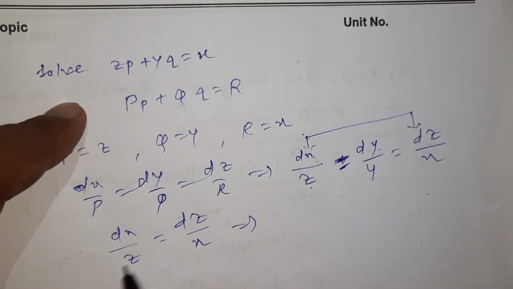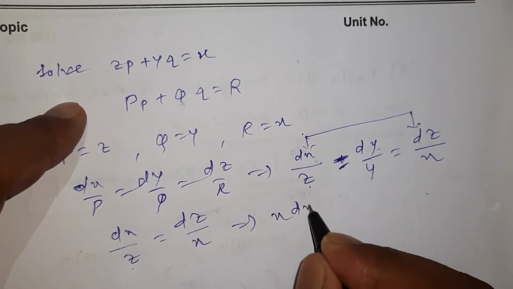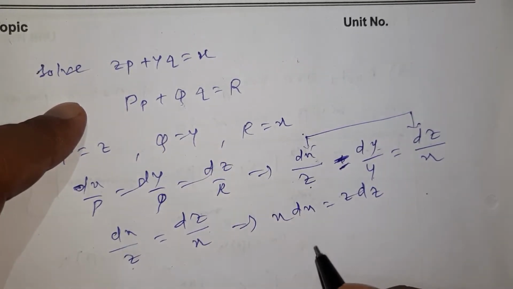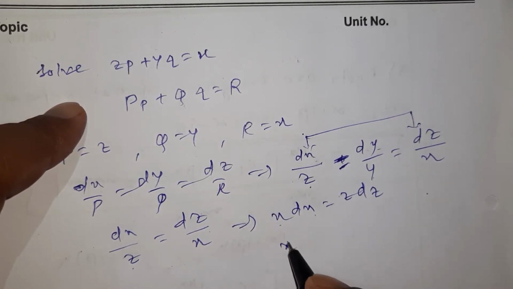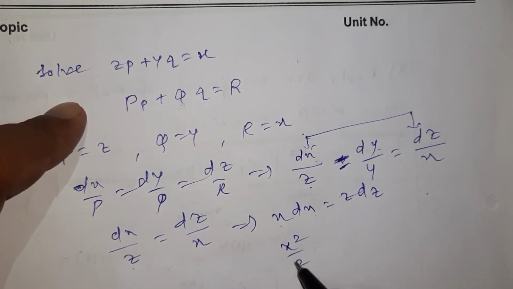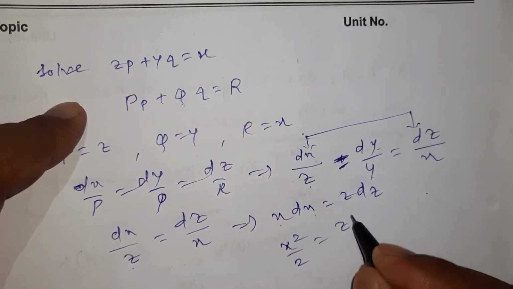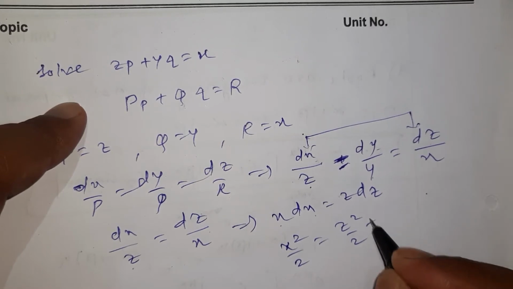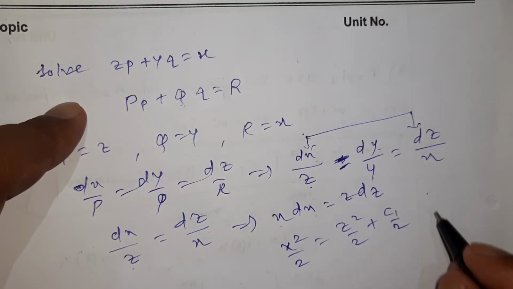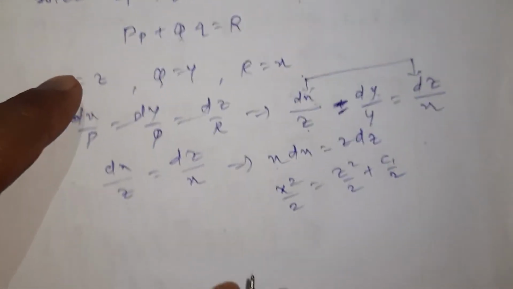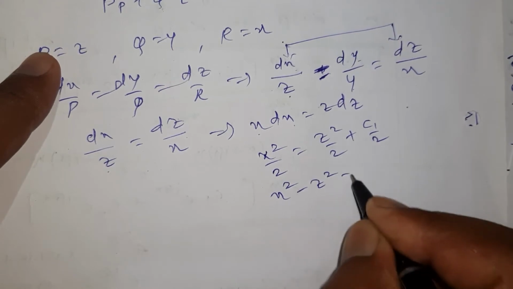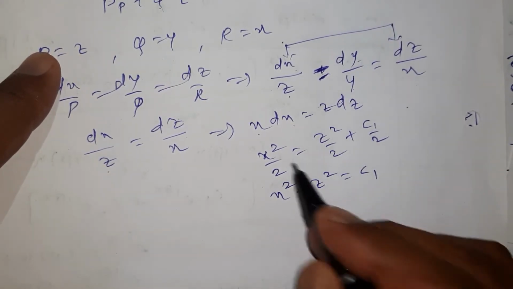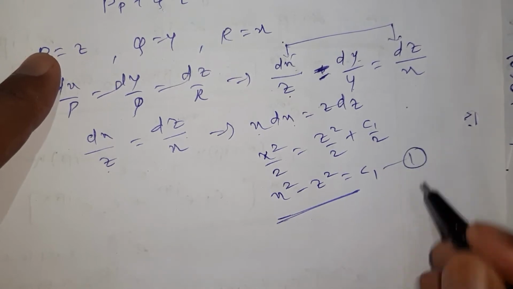Simplify this. Just separate x on one side, z on the other side. So x dx is equal to z dz. Integrate. What is the integration of x dx? It is x square by 2. Integrating, x square by 2 is equal to z square by 2 plus c1 upon 2. So I can cancel 2. So what is my answer here? x square minus z square is equal to c1. I transfer this z square to this side. So this is my first solution.